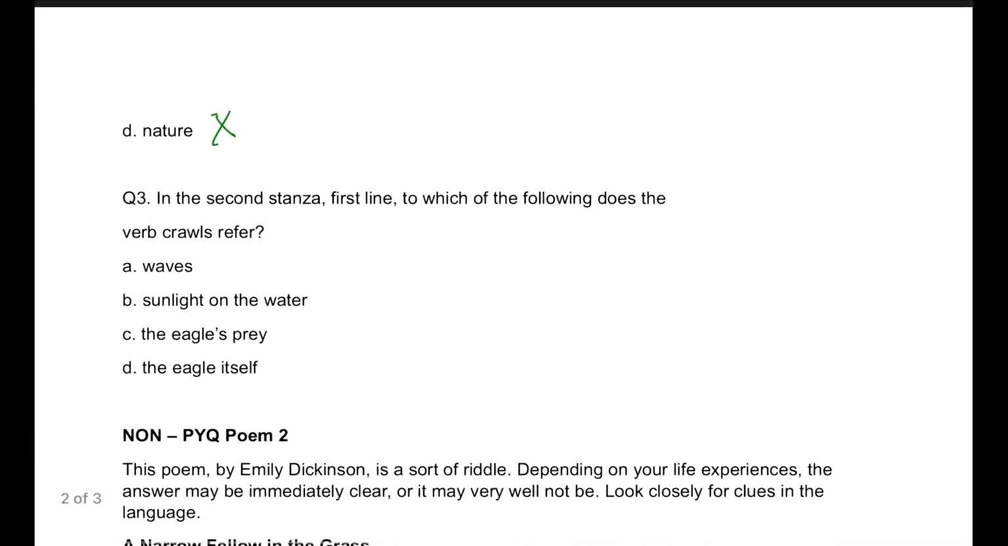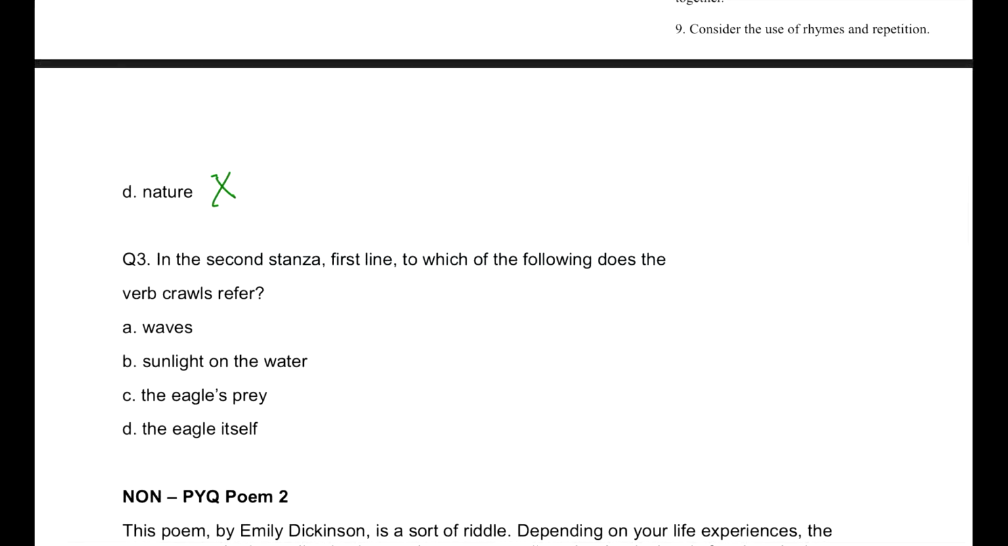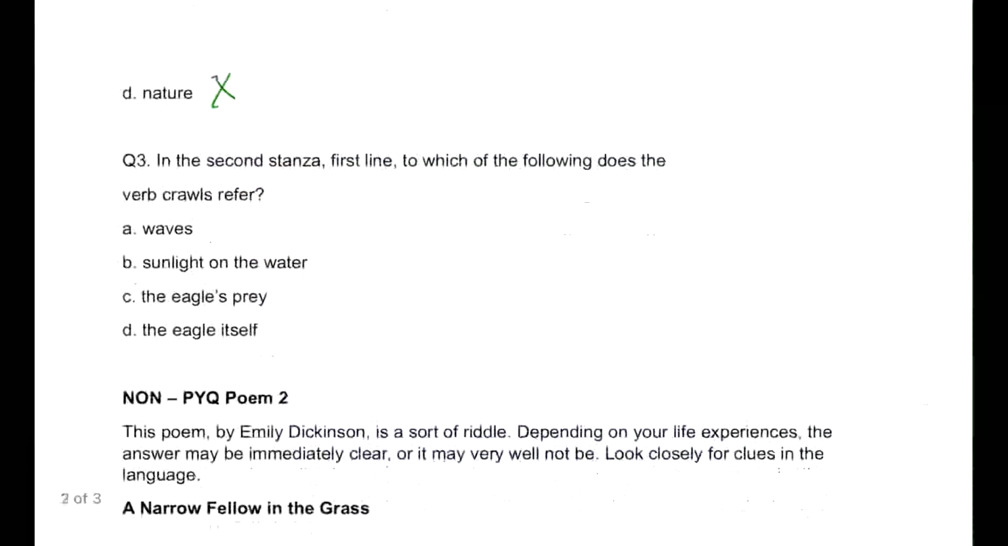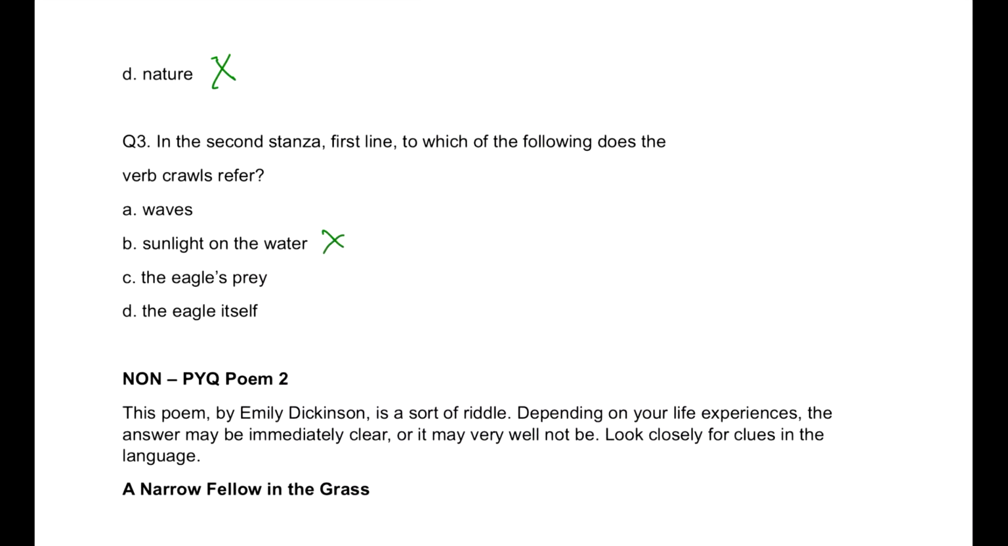All right, let's go to the third one, guys. In the second stanza, the first line, to which of the following does the verb crawls refer? It's very very easy. Because you know the wrinkled sea is crawling, so the sea crawls in the form of sunlight, eagle's prey, eagle itself. No, it's the waves. Of course, it's the waves which look like crawling in the sea, right? So that's as simple as that.